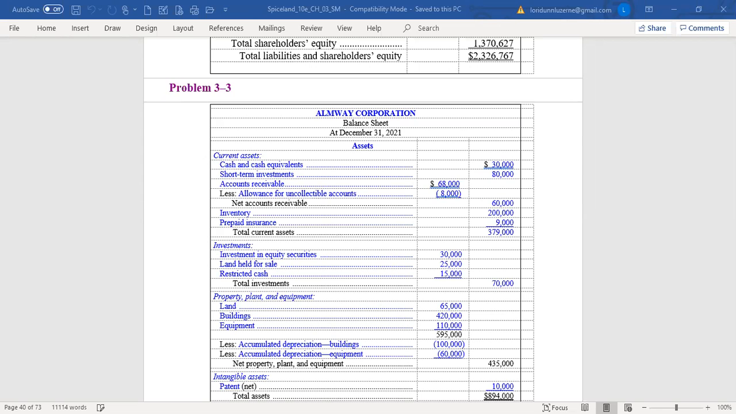The land account includes land which costs 25,000, which the company does not use and is not currently listed. So 25,000 of that 90,000 should be categorized as an investment because it's not being used in the business, and the other 65,000 would be considered property, plant, and equipment.